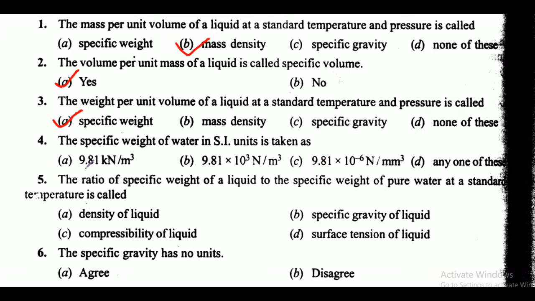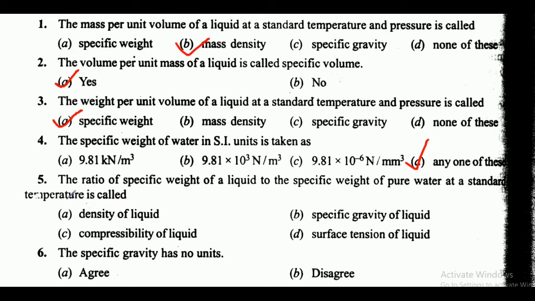Next is the specific weight of water in SI units is taken as. Here friends options are 9.81 kilonewton per meter cube, 9.81 into 10 raise 3 Newton per meter cube, 9.81 into 10 raise minus 6 Newton per mm square. Option D is any one of these. So here friends correct answer is option D, that is any one of these.